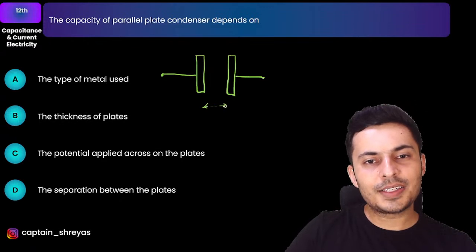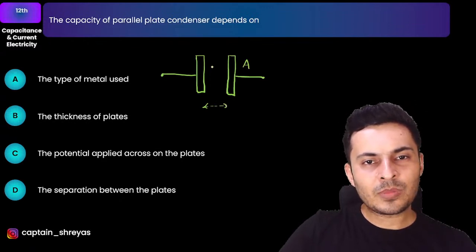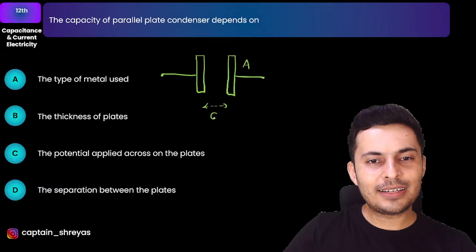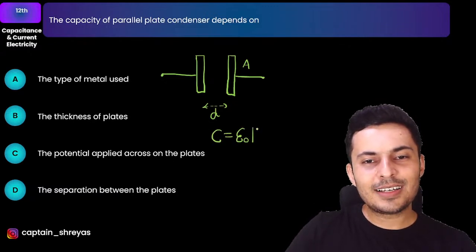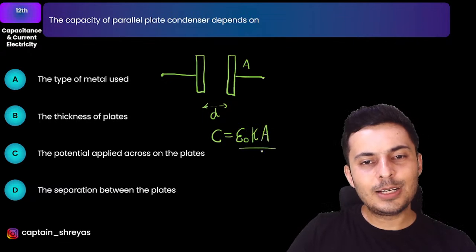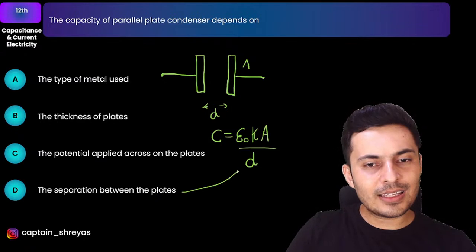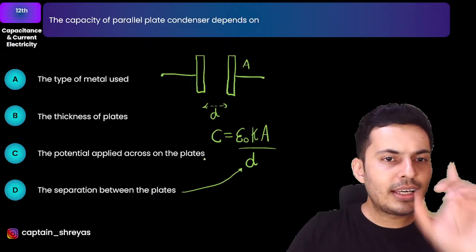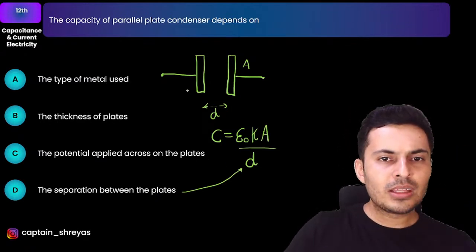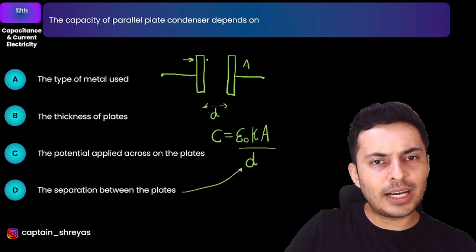I think the distance, area, and whatever is there inside, all that matters, because the capacitance formula, as far as I can remember, is epsilon naught K A divided by D. So yes, this D is nothing but the separation of the plates. Area of the plates is not given. Thickness of the plates does not matter.